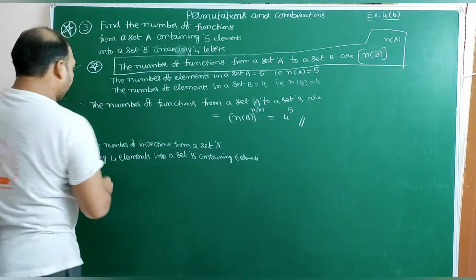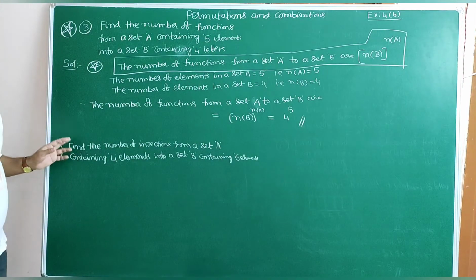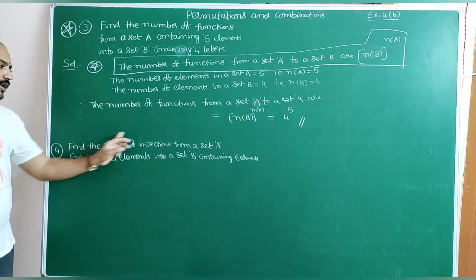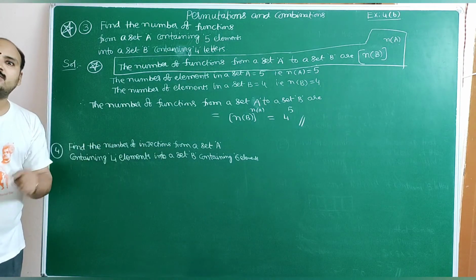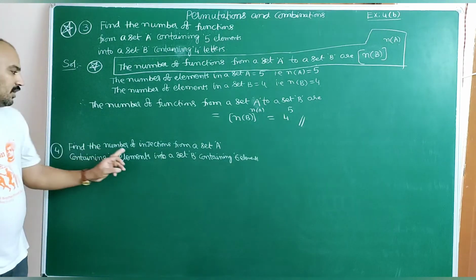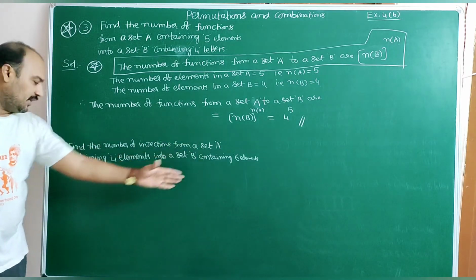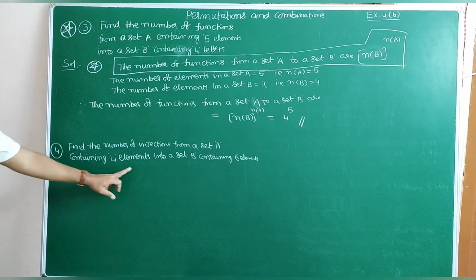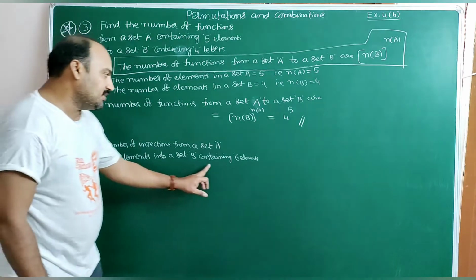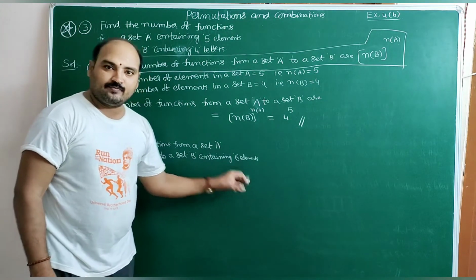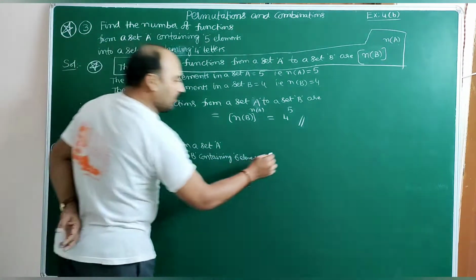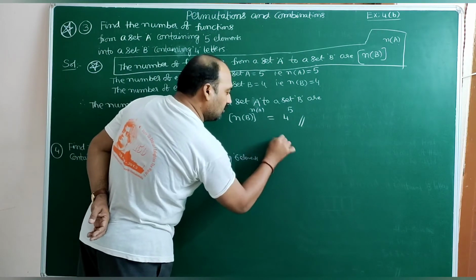Similarly, observe question number 4. Find the number of injections. Injection means one-one functions. Find the number of injections from a set A containing 4 elements into a set B containing 6 elements. So here also we have a formula.